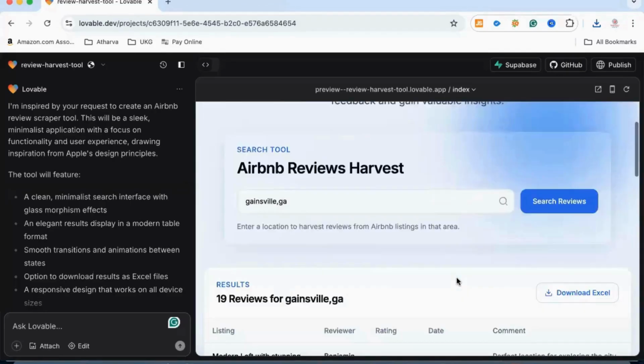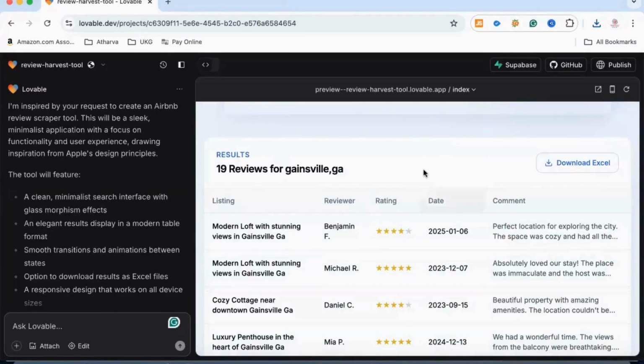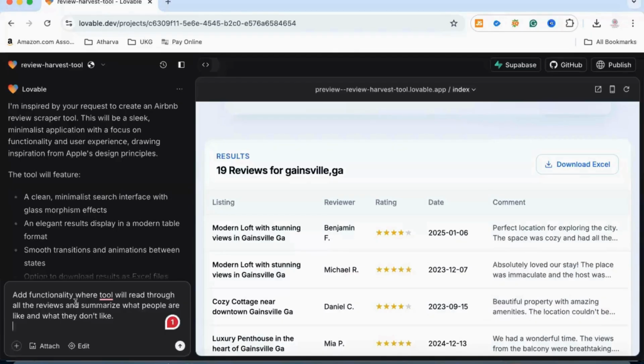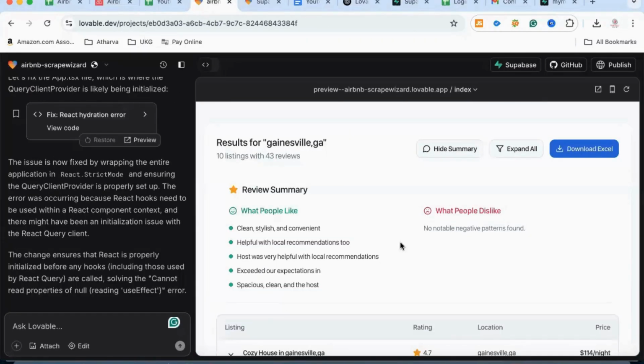Now, another thing which we can do is, we can ask it to summarize these reviews and provide a summary that, hey, why people are booking, what are they liking, what are they not liking. So let's add that prompt also. So here I have provided an additional comment that we want to go through the reviews and summarize, so that we don't have to do it ourselves. So now if you see, it is summarizing reviews also, what people are liking, what people don't like. Currently it doesn't have a lot of negative things, but it is able to do sentiment analysis also. So this way you can keep going and adding more functionalities to your tool.